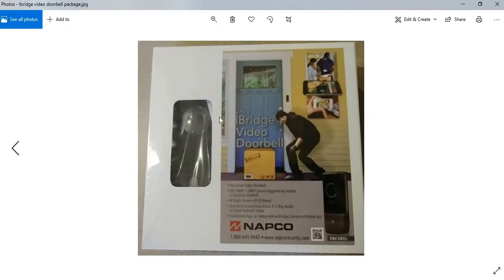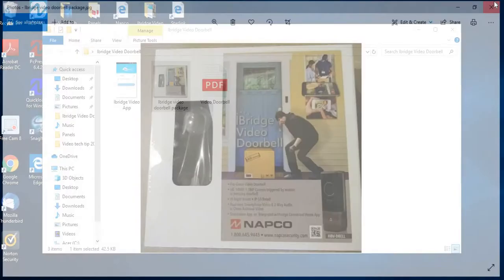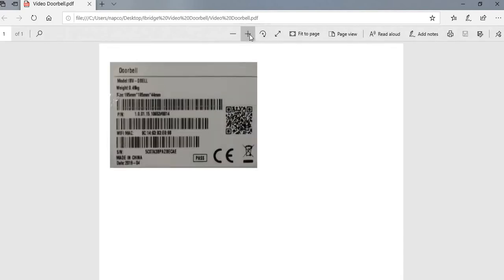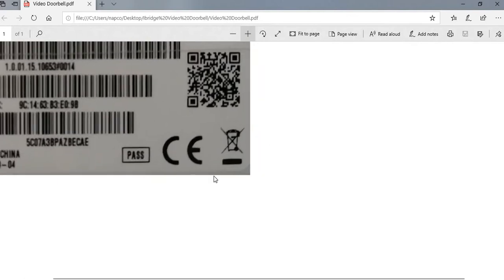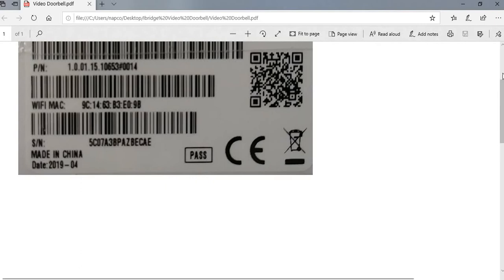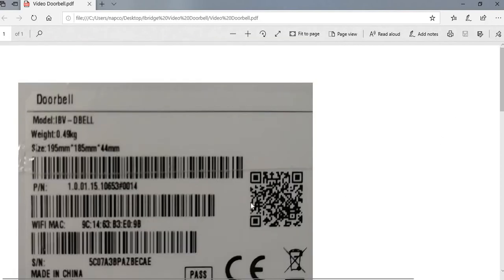Alright, so this is the box that you're going to be getting the doorbell in. Now on the side of that box is going to be a sticker. Now within that sticker you're going to be seeing a MAC address. This is what you're going to register the unit with.